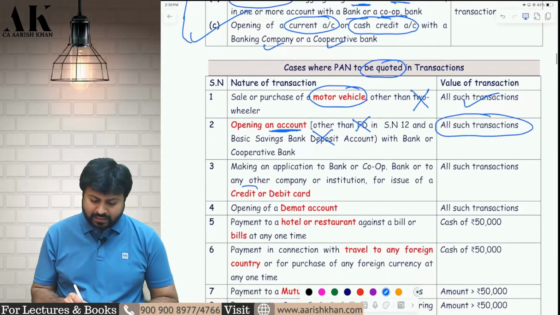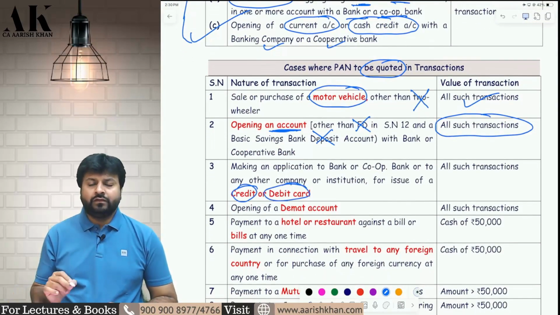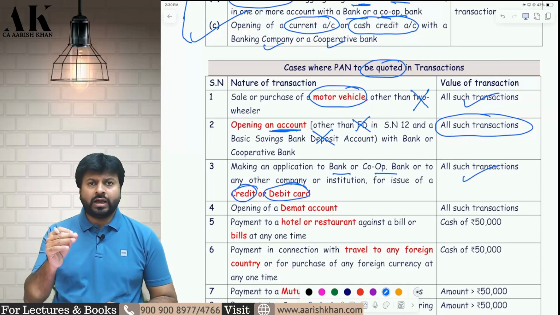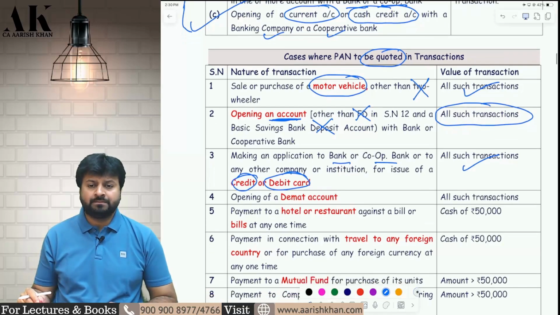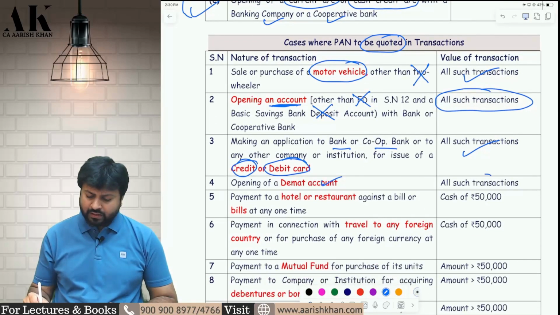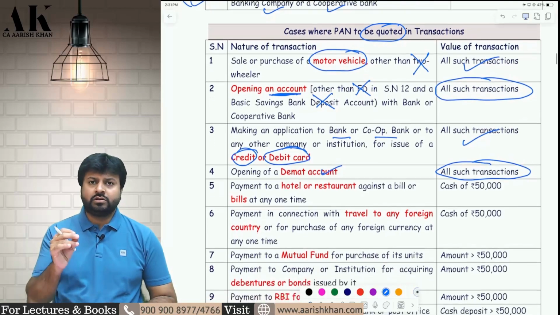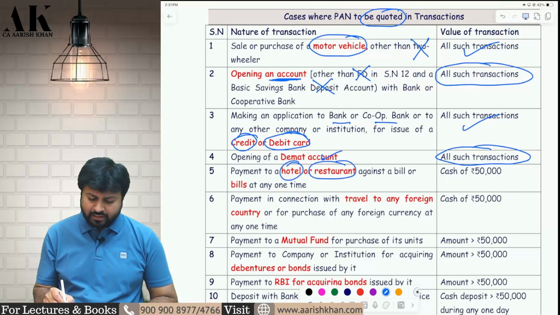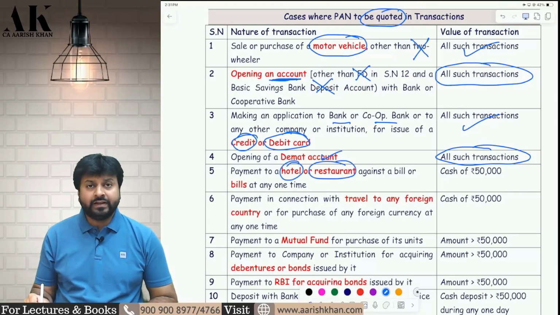Similarly, if you want a debit card or credit card, and if you are making an application to a bank or cooperative bank for a debit card or credit card, you have to give the PAN. You have to quote your PAN. Without that, it is not possible. Similarly, if you want to open a demat account for trading in stock market, then also you have to give your PAN.